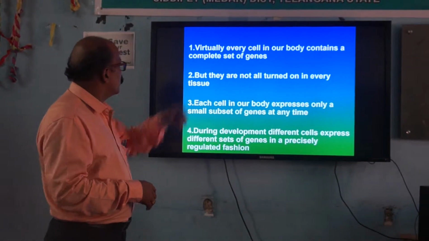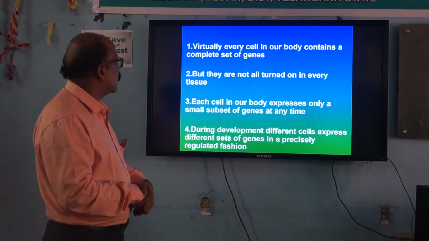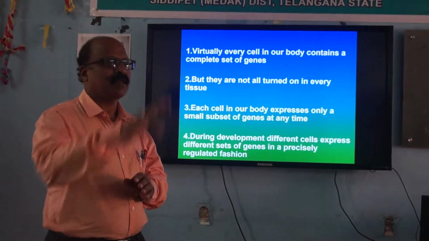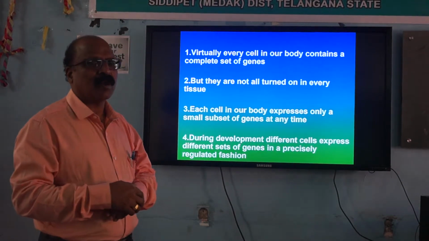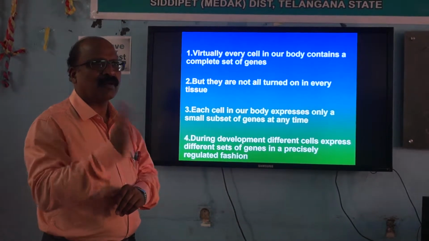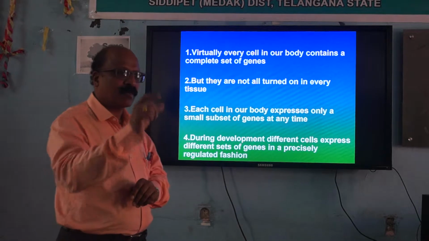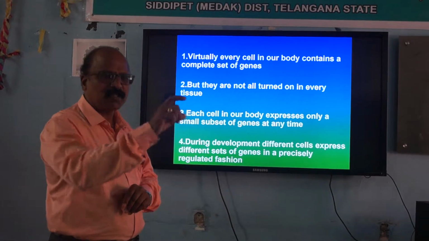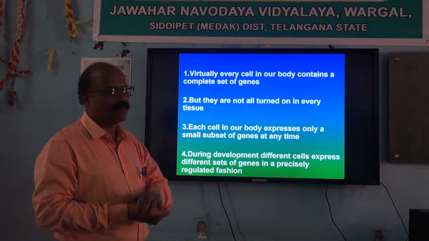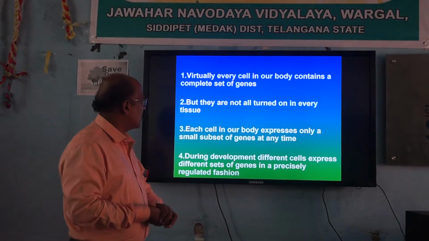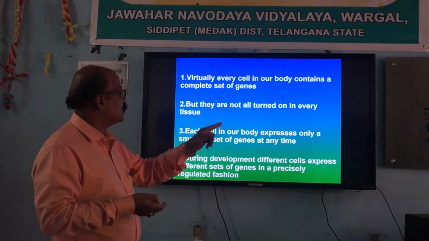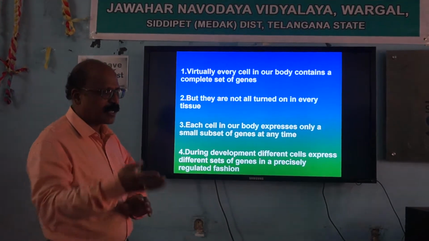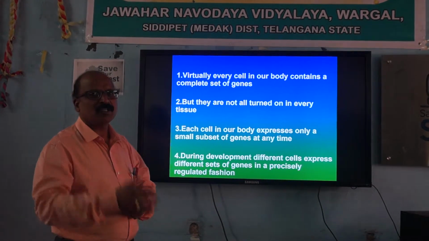Second one is, they are not all turned on in every tissue, because these genes may not be turned on. Just like whenever light is required, we put the light on, and then put it off. Just like that, genes also, when the gene product is essential, then the gene will be expressed. If the gene product is not essential at that particular point of time, that gene will be masked, it will be shut off. So each cell in our body expresses only a small subset of genes at any time. Anytime that small subset of genes will be expressed. As I already told you, that type of genes we call constitutive genes.